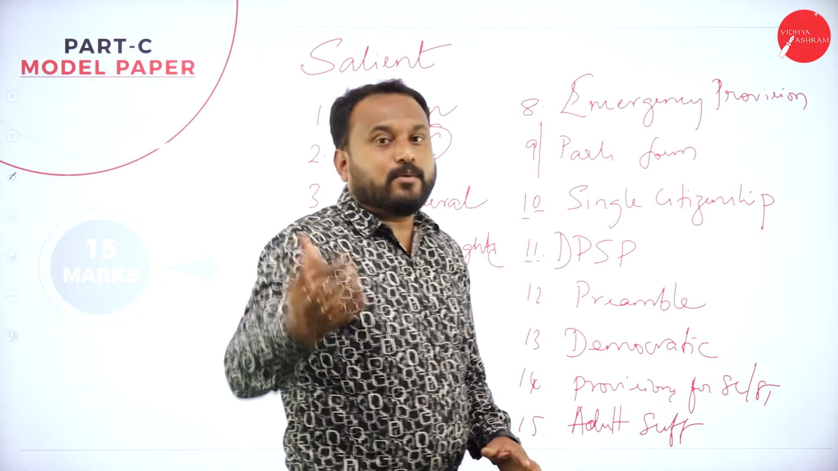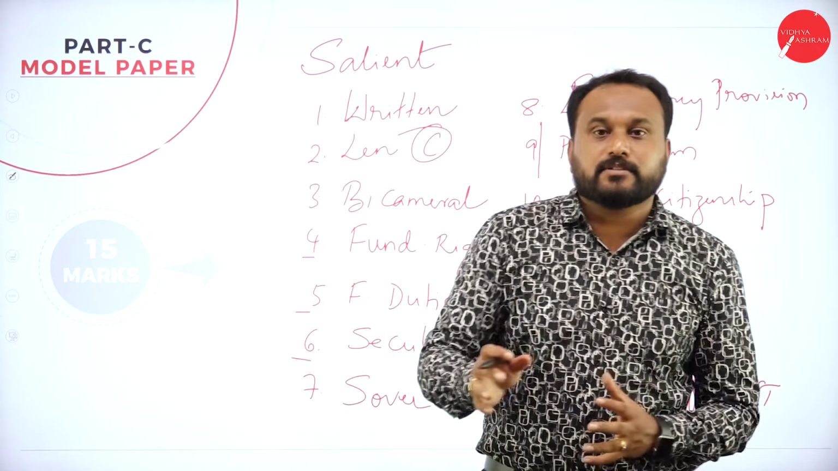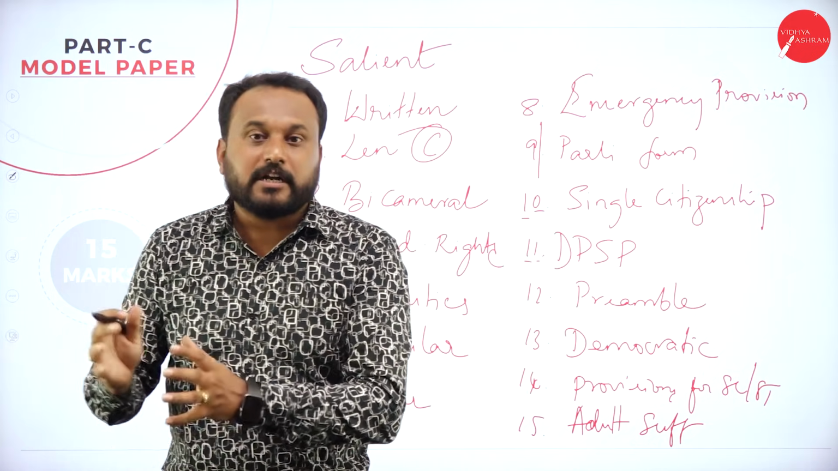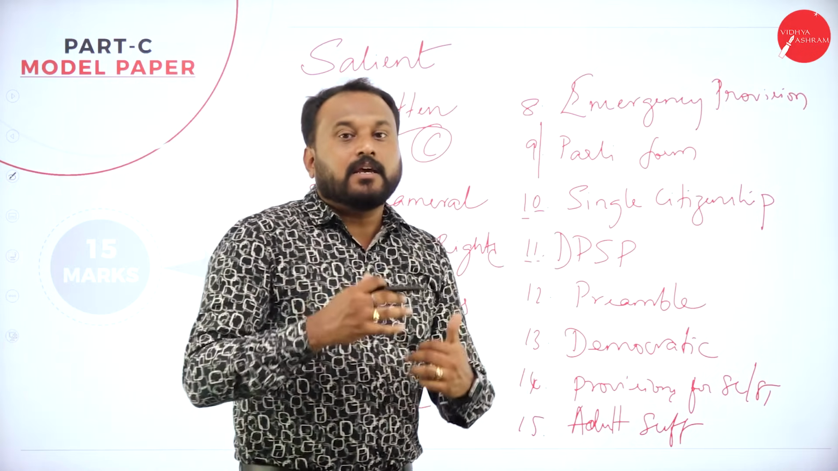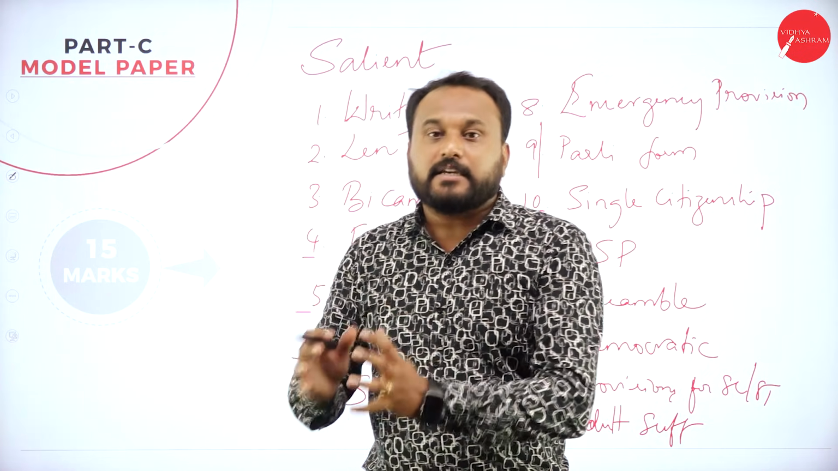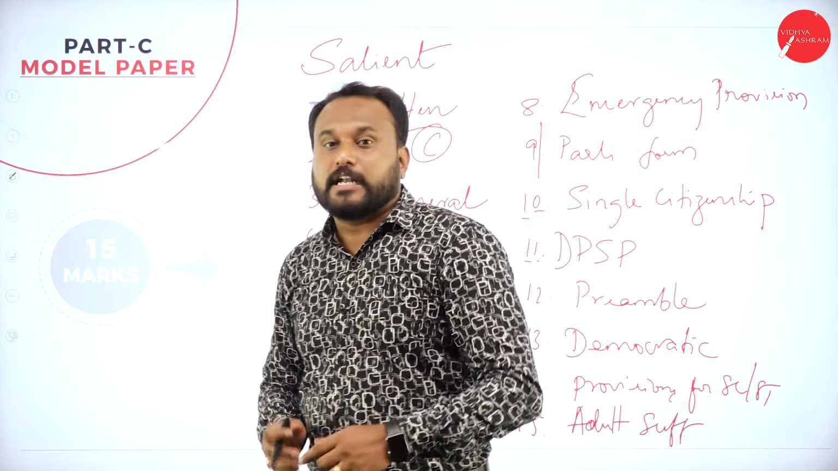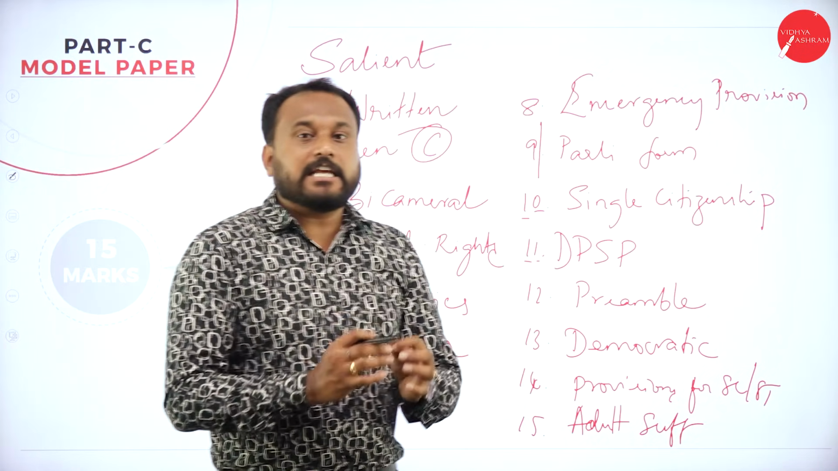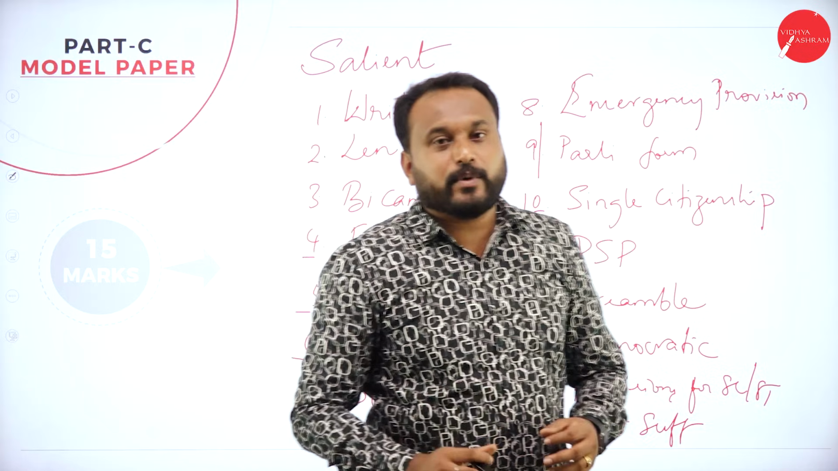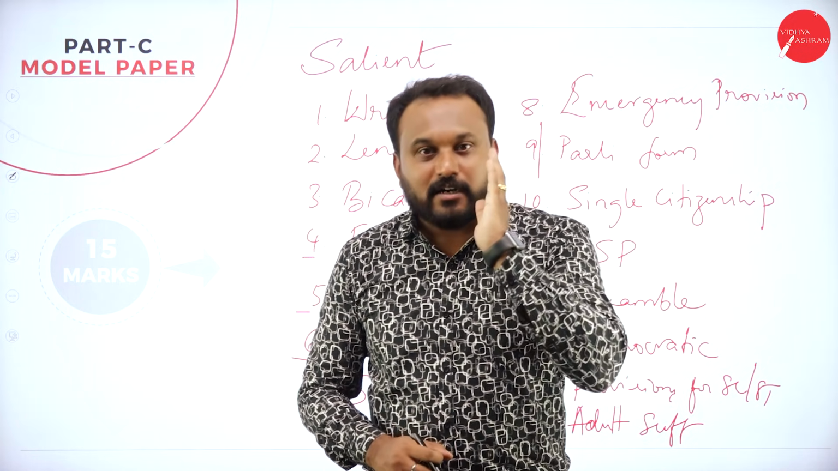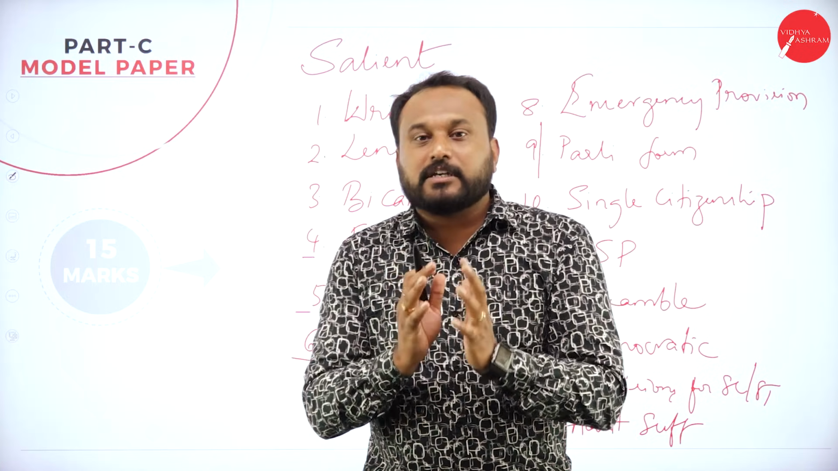Earlier, any person who was 21 years old could cast his vote. But now, after Rajiv Gandhi, even a person who is 18 years old is able to cast his vote. That is called adult suffrage. Earlier it was 21, now it is 18 years. So ask yourself: if you are 18 plus, do you have your voter ID? It's a fundamental thing you are supposed to have.